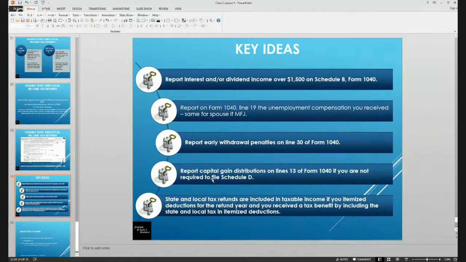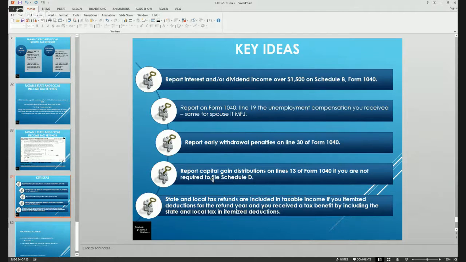So just to review, you would report interest and or dividend income that's over $1,500 on a Schedule B. You report on line 19 any unemployment compensation that you receive. You would report early withdrawal penalties for CDs on line 30.